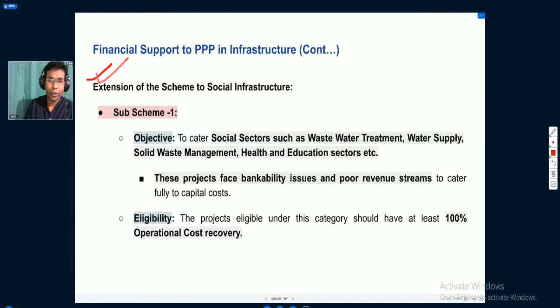Now, if we talk about the recent initiatives, the Government of India has extended the scheme to social infrastructure also. So under this, we have two sub-schemes. One of the sub-schemes is known as sub-scheme 1.